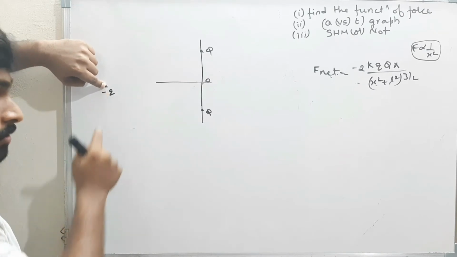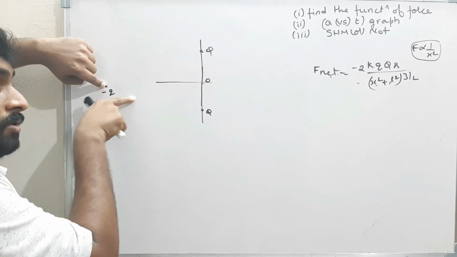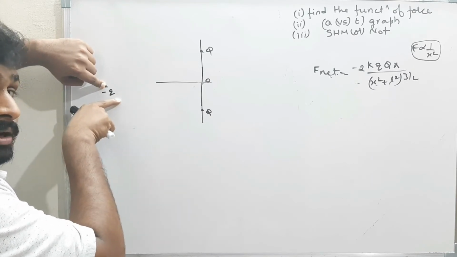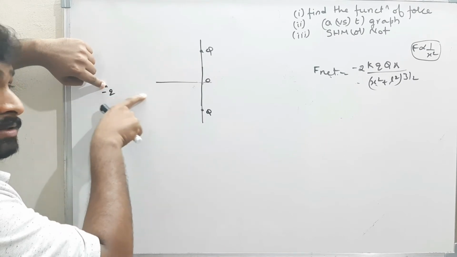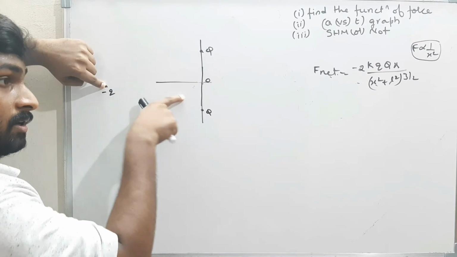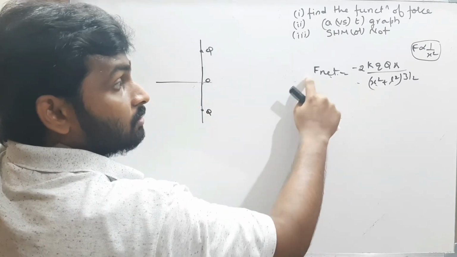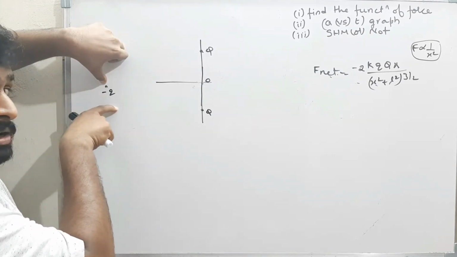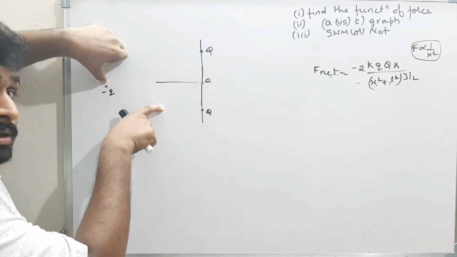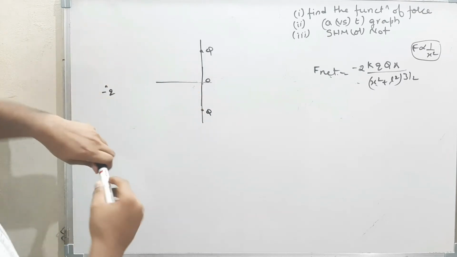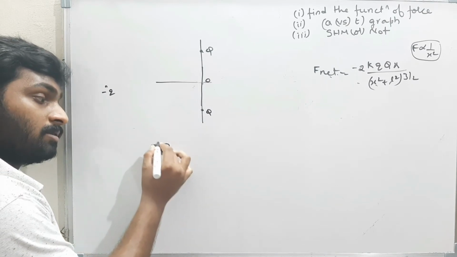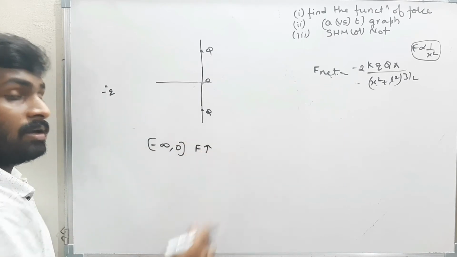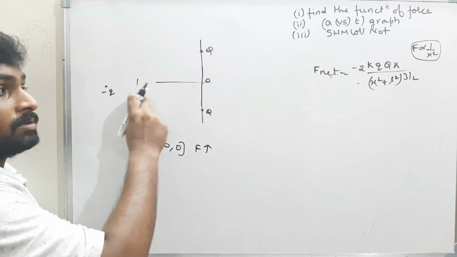Because of the force, what will happen to this charge? The charge will start moving towards the origin. As the charge is moving towards the origin, the distance is gradually decreasing, that means x is decreasing. When x is decreasing, the force will increase. That means as this minus q is reaching till a certain limit, the force gradually increases. From minus infinity to origin, the force gradually increases till a limit and then becomes 0 here.